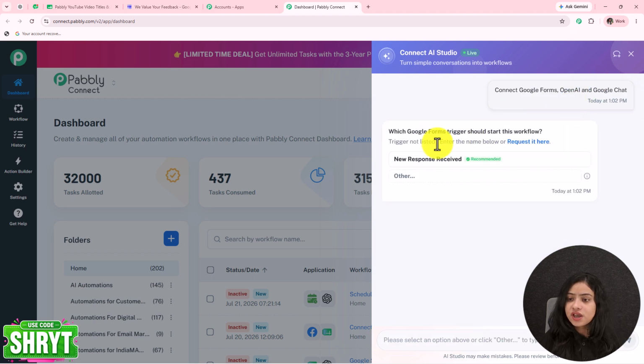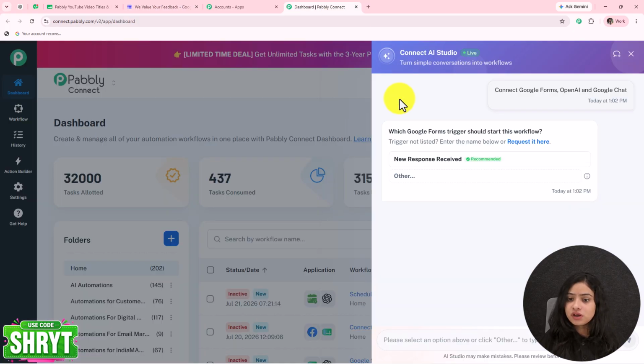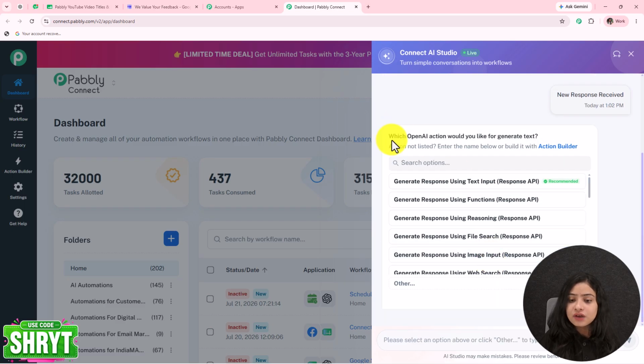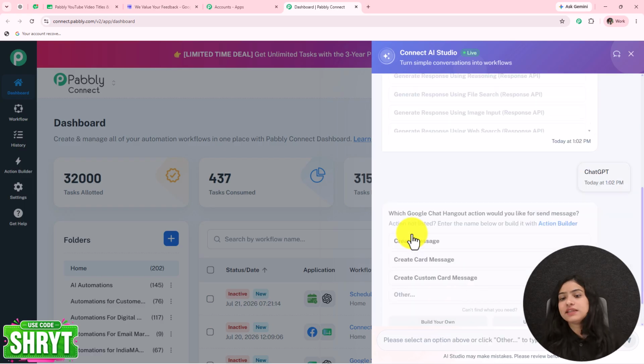Send this message, and as we have done that, it is asking which Google Forms trigger should start this workflow. I want my workflow to start every time the form is submitted by any of my customers. So new response received will be my trigger. And which OpenAI action would you like for generating the text? I want to use ChatGPT over here. Let's select that as well.